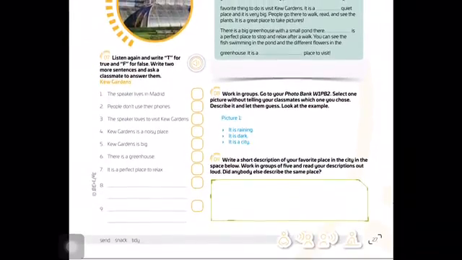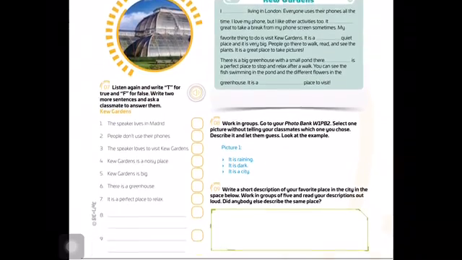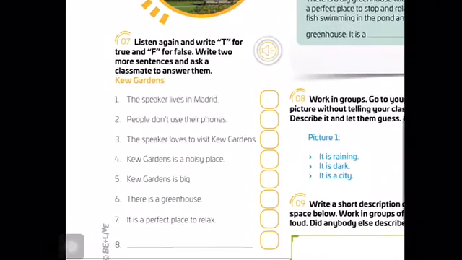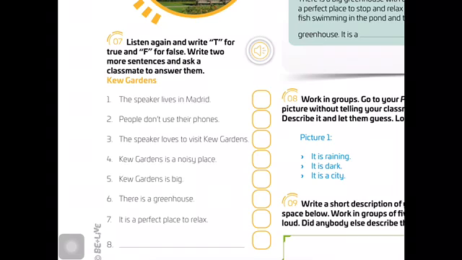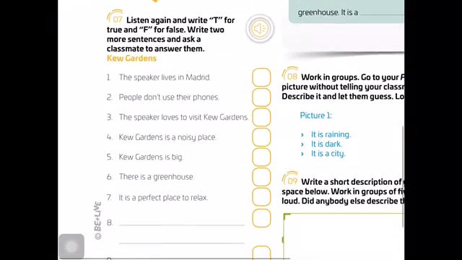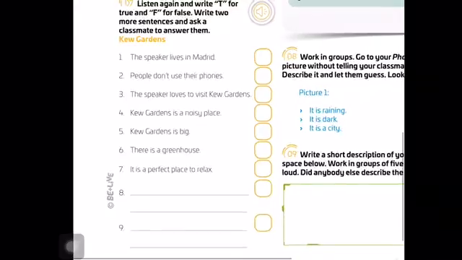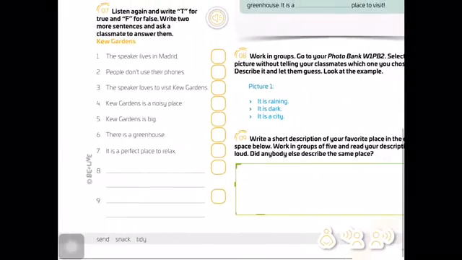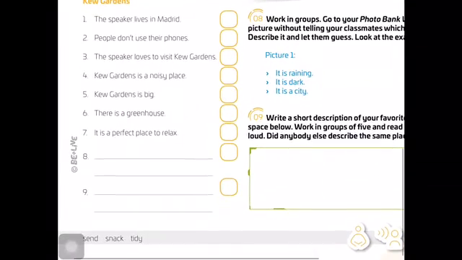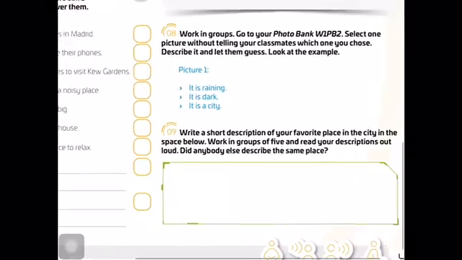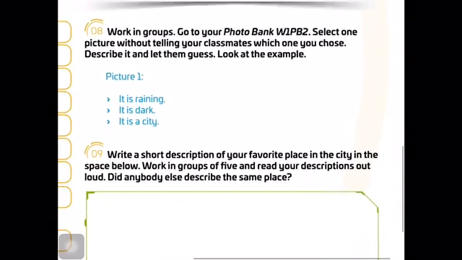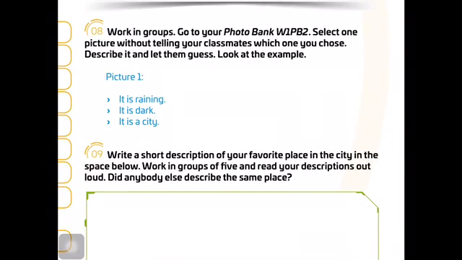Okay. Exercise 7, listen and write T for true and F for false. Write 2 more sentences and ask a classmate to answer them. Don't worry if you cannot ask any classmate, you can just write the questions for yourself. Exercise 8, it says work in groups. Don't worry, you don't have to work in groups, you can do it individually.